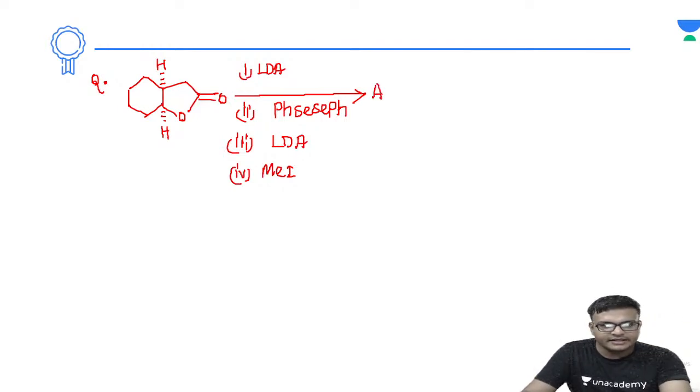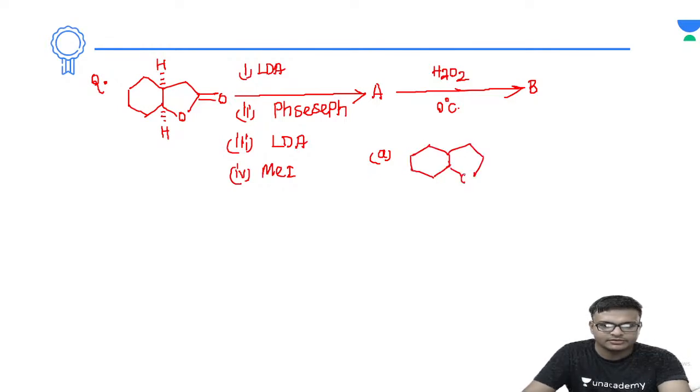So this is giving A, and after this we are treating this molecule with H2O2, hydrogen peroxide, at 0 degrees centigrade temperature. So this is giving B, right? So tell me everyone, what product B is obtained? Now I'm writing down the options for you. I'll be writing the two options for you and you have to select among these, okay? You have to select one of them.